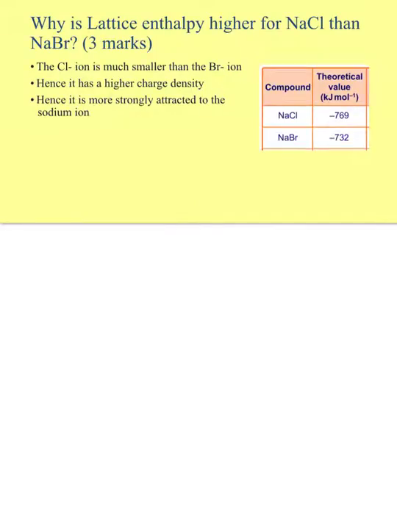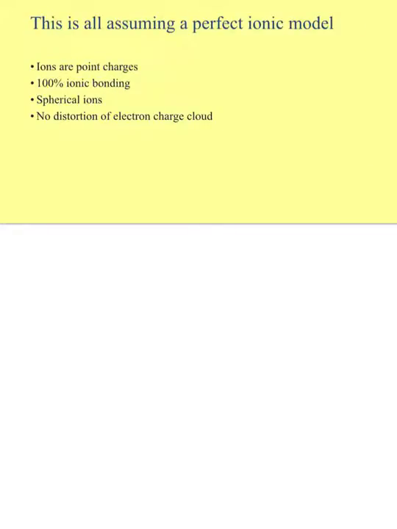So here's a sort of test example question. It will be written in a slightly less easy to read format than this in the exam. Why is the lattice enthalpy higher for sodium chloride than for sodium bromide? The chloride ion is much smaller than the bromide ion, hence it has a high charge density, hence it is strongly attracted to the sodium ion. This is very often a 3-mark question and you must make these 3 points. Number 1 is about the size difference. Number 2, the high charge density, hence more strongly attracted. So make sure you get that logical flow right in exams.